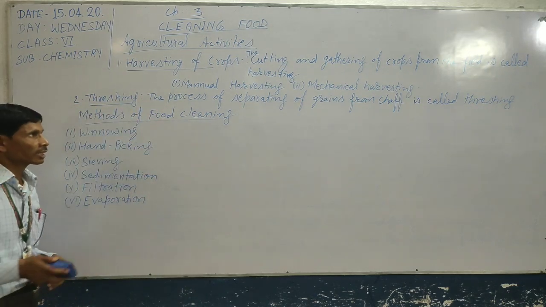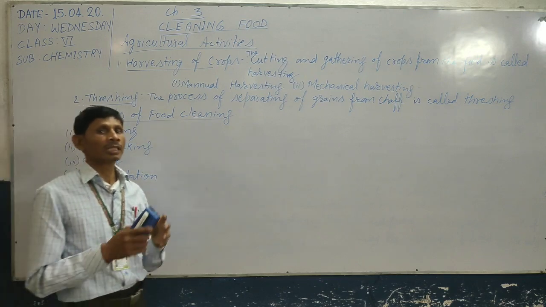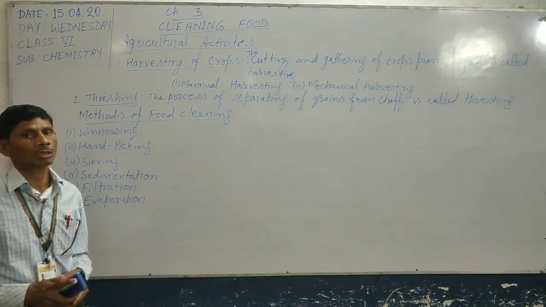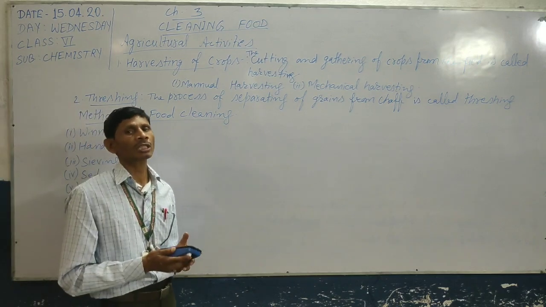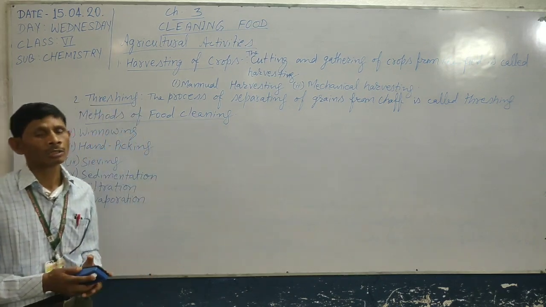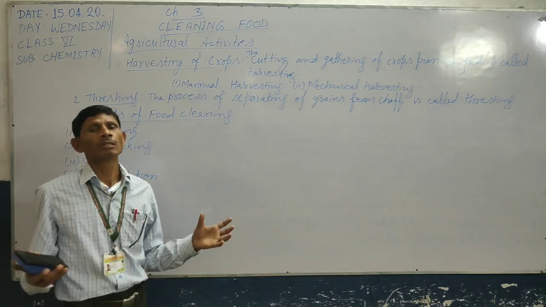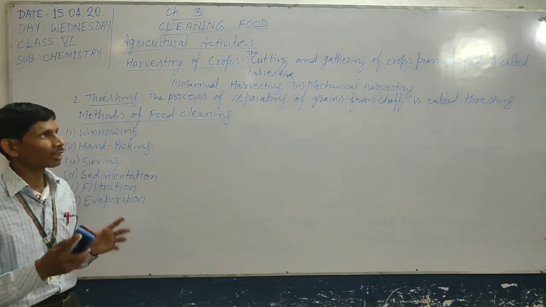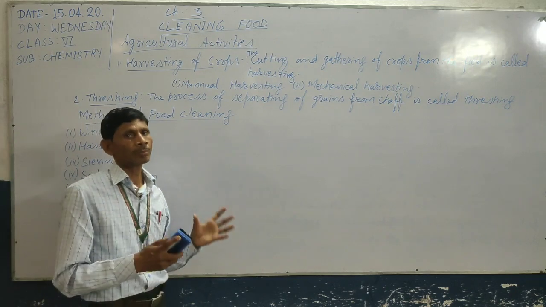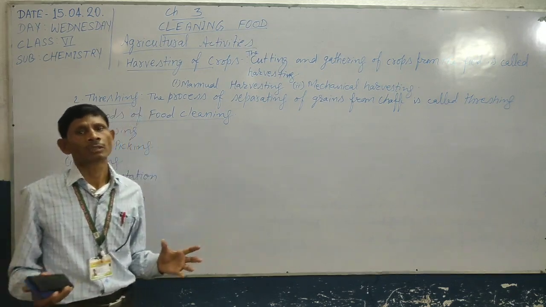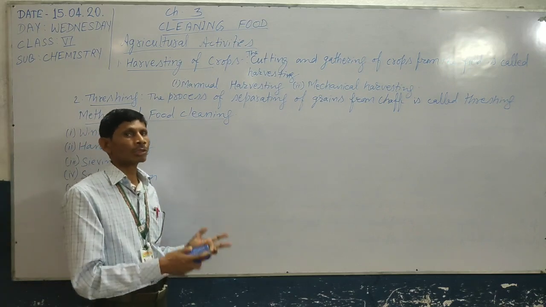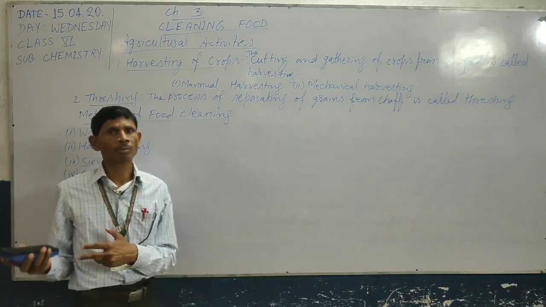Second process is threshing. Threshing means separating the grains from the harvested stalks. That means after harvesting the stalks, we need to separate the grains from the stalks or chaff, and this process is known as threshing. And threshing is also done in two ways, manually or by machine.